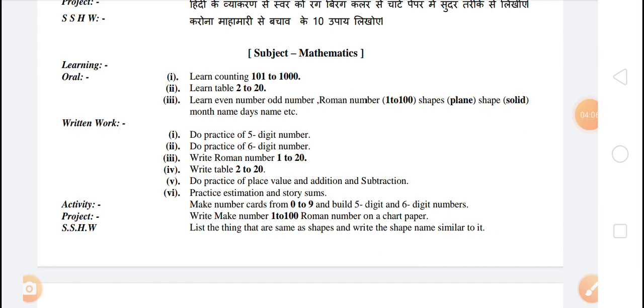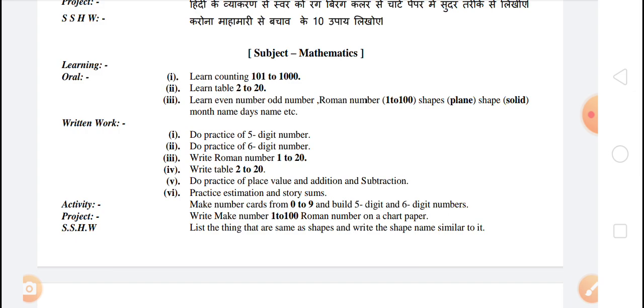The next work, in self-source homework, that is called SSSW, is to list the things that are the same as shapes and write the shape name similar to it. For example, a book is like a cuboid, so you have to mention book, and a book is similar to cuboid. So you have to list the things that are the same as shapes and write the shape name similar to it. Once again, you have to listen.